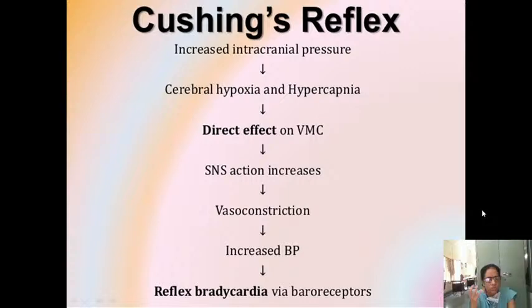When the blood supply to the brain has decreased, there is a direct effect on the vasomotor center. So what will it do? The vasomotor sympathetic nervous system gets activated and this brings about vasoconstriction and increased BP. When there is increased BP, through the baroreceptors, I told you when the BP is more, baroreceptors will act and bring down the heart rate. This is reflex bradycardia.